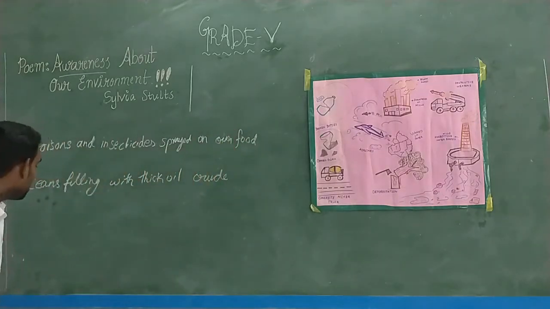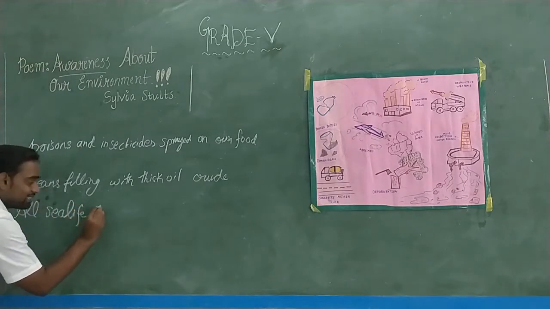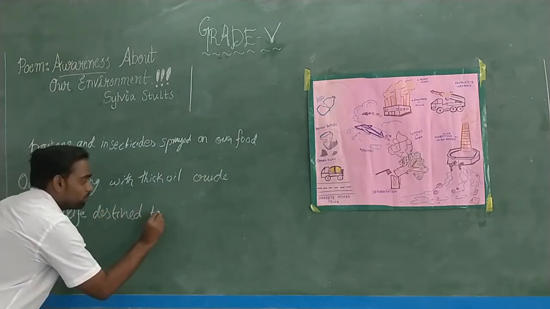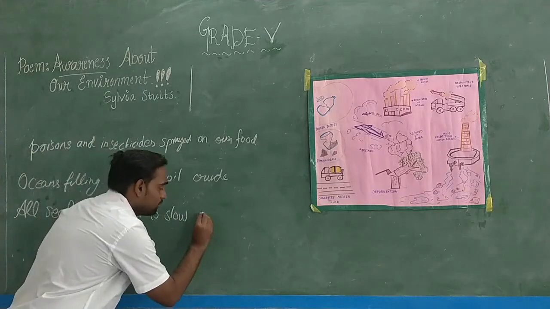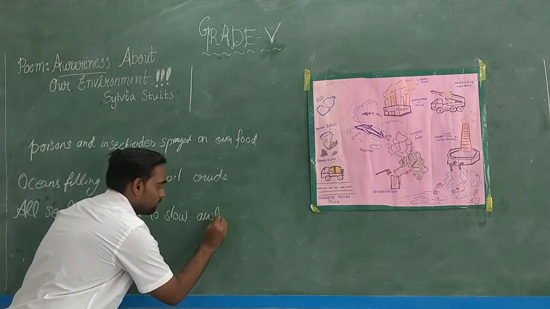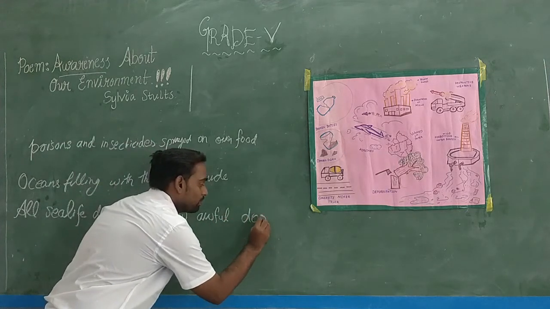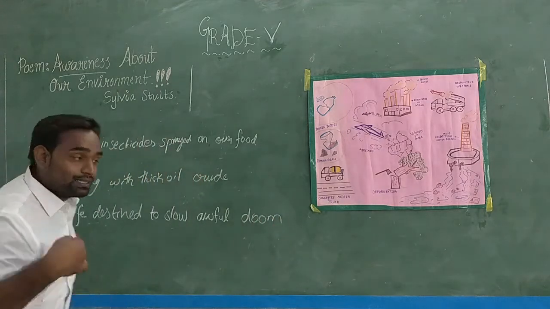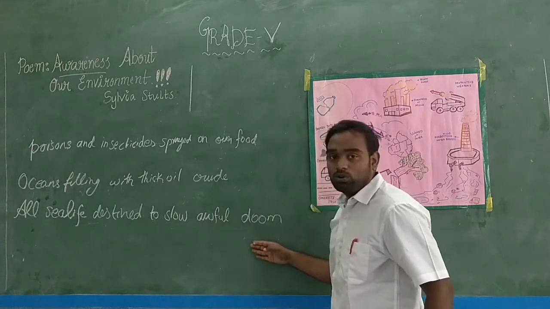Third line of this stanza: all sea life destined to slow awful doom.